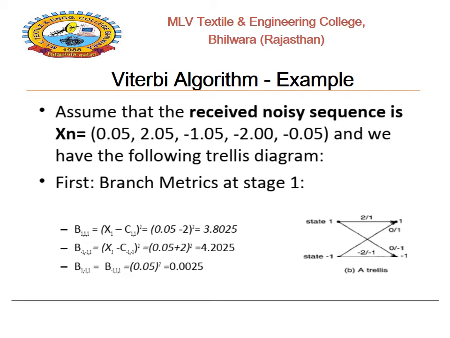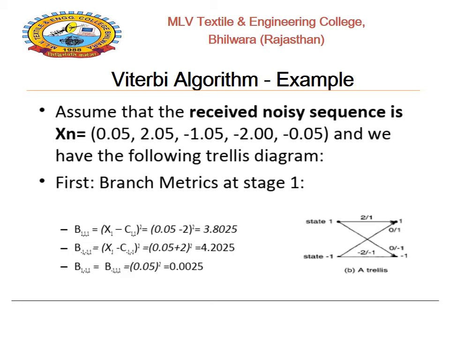Viterbi algorithm example. The first example considered assumes that the received noisy sequence is x_n equals 0.05, 2.05, minus 1.05, minus 2.00 and minus 0.05, and we have the trellis diagram shown in the figure. First, the branch metric at stage one, B_1,1, equals (x_1 minus c_11) whole squared, that is (0.05 minus 2) whole squared, which equals 3.8025.